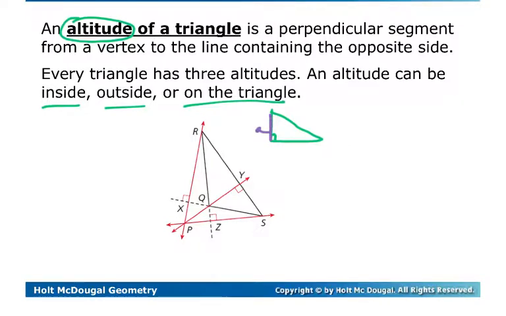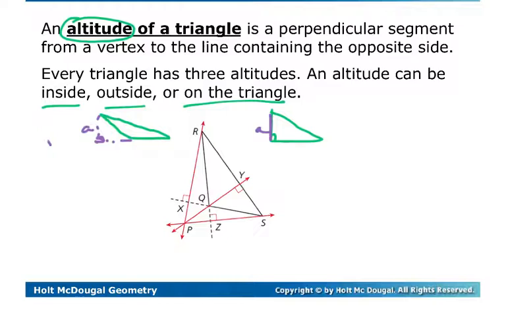If you have an obtuse triangle, drawn in this manner, it will have an altitude that's actually outside, and they end up drawing these dashed lines, and so your altitude is that piece.